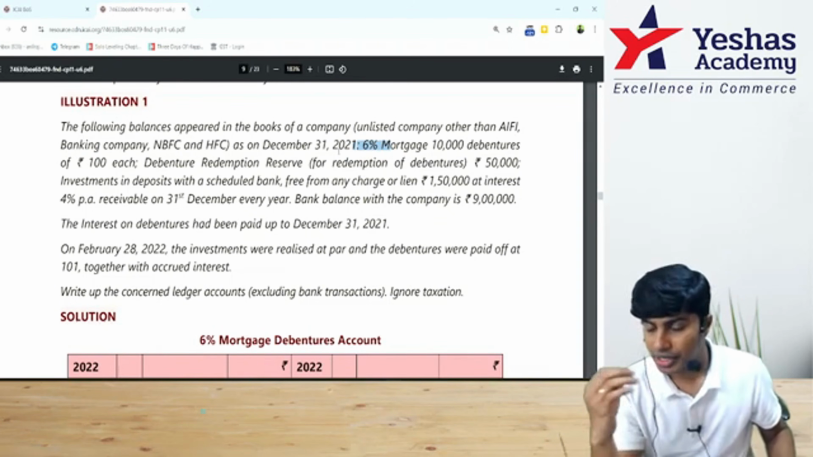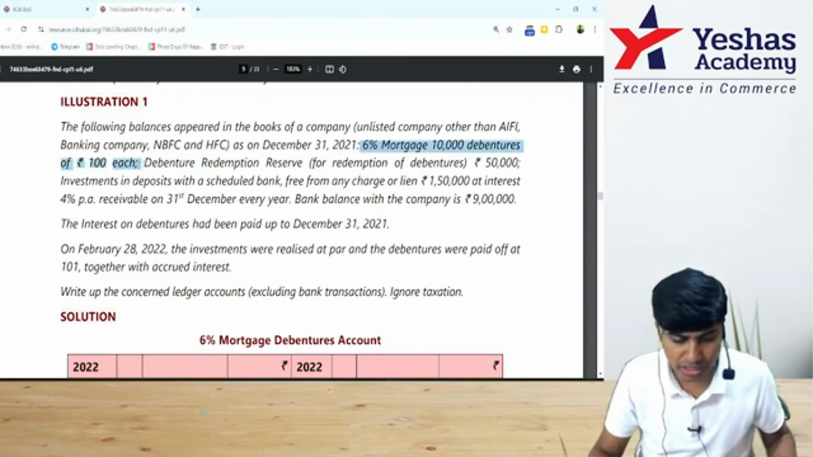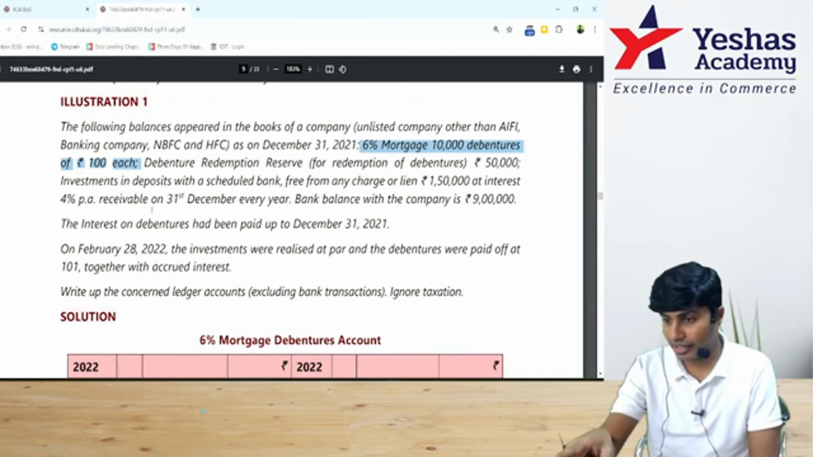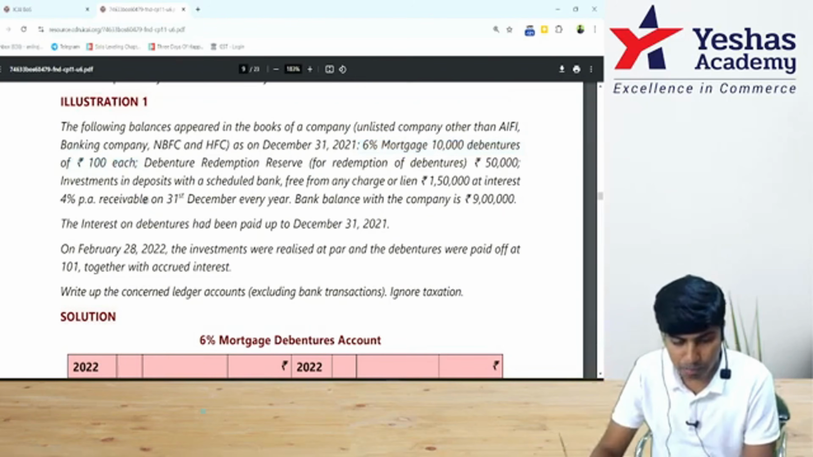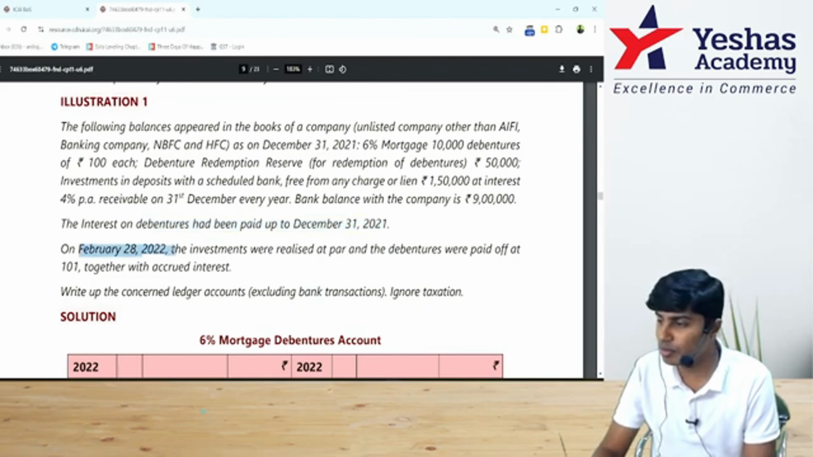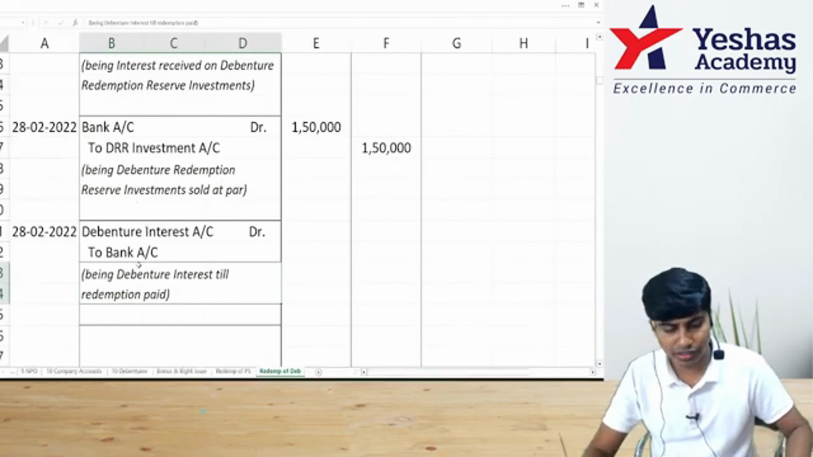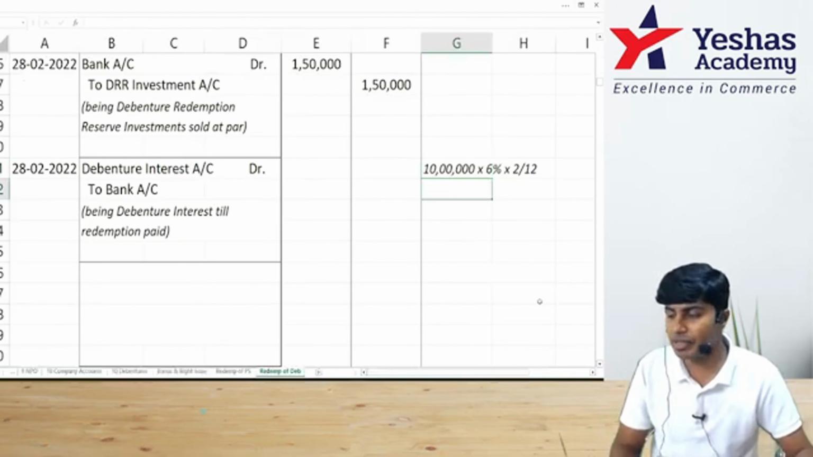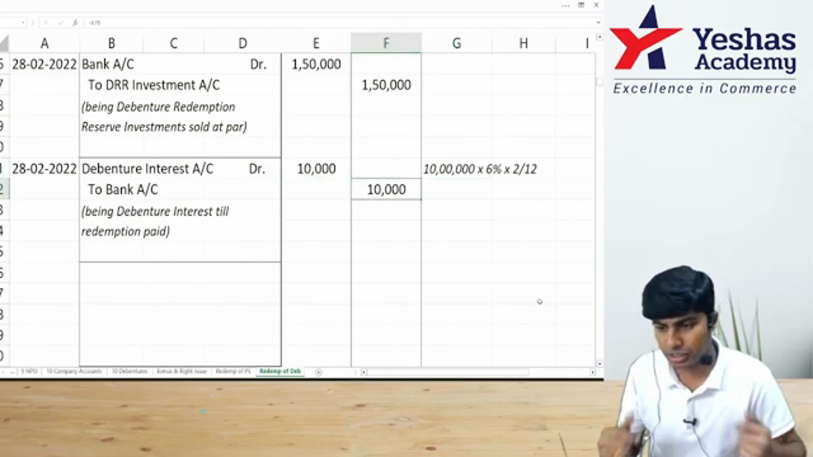Shall I tell once again? 10,000 debentures, nominal value 100 each. Take 10,000 debentures into 100, you get 10 lakh. Into 6%, you will get the amount for the entire year. Into 2 by 12 for January, February, 2 months. Why? Interest was last paid till 31st of December. We are doing redemption on 28th of February 2022, so January and February 2022, 2 months of interest. 10 lakh rupees nominal value multiplied by 6% multiplied by 2 by 12. What did we get? 10,000 interest paid.